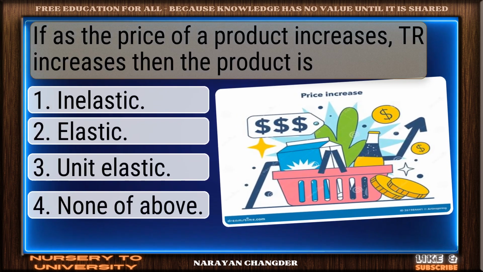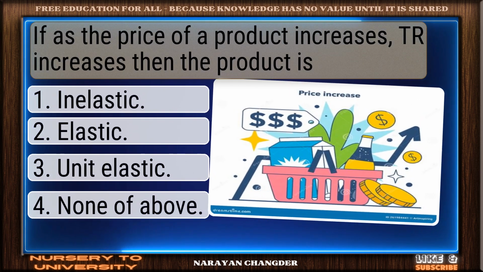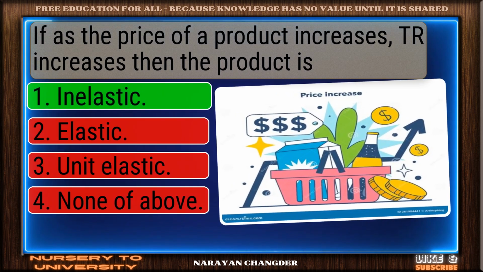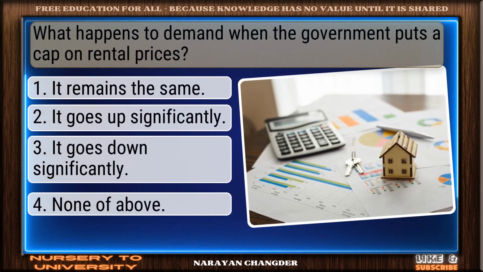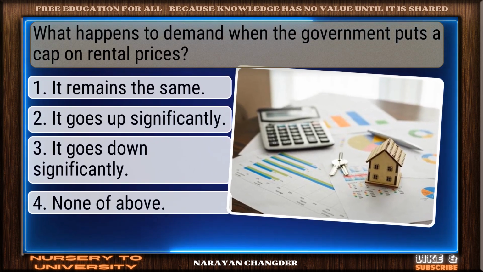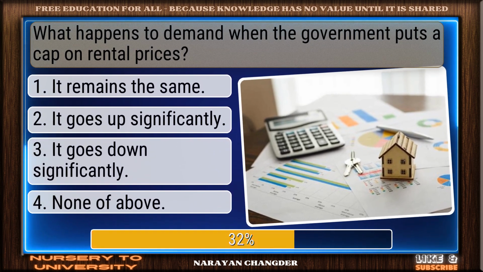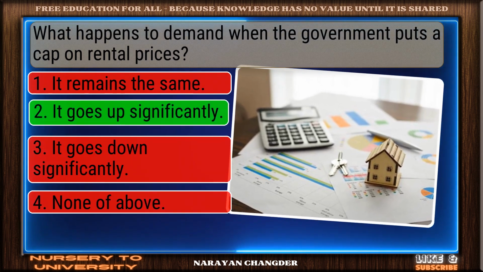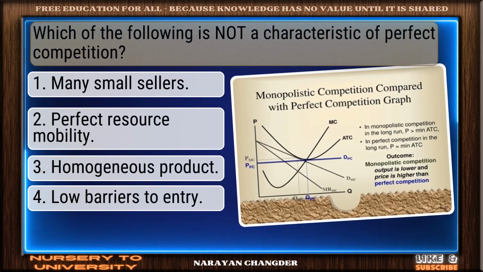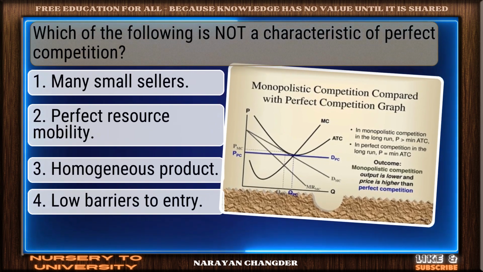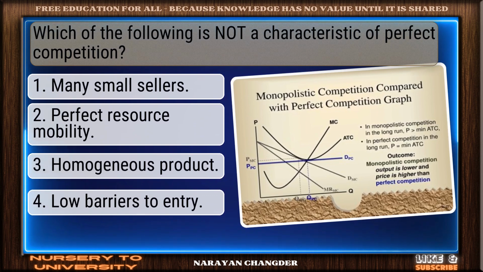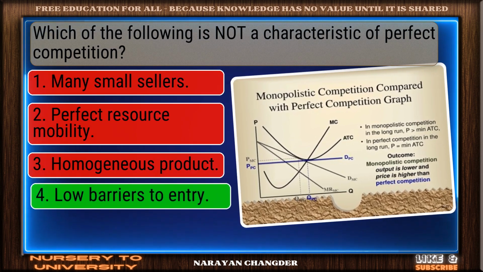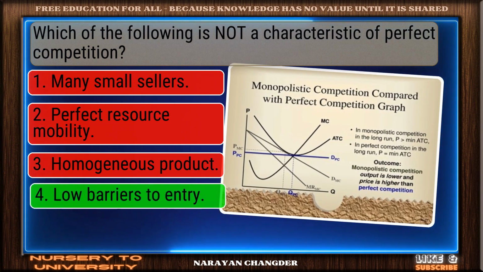If as the price of a product increases, dash increases, then the product is dash. You chose inelastic, and it is correct. What happens to demand when the government puts a cap on rental prices? Well reasoned. It goes up significantly is the correct choice. Which of the following is not a characteristic of perfect competition? Well done. Low barriers to entry is the right choice.